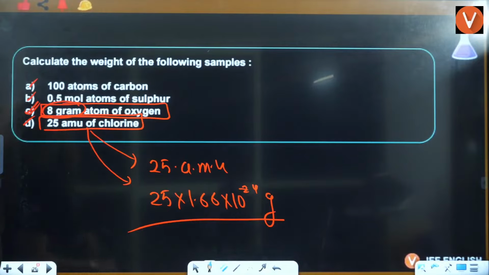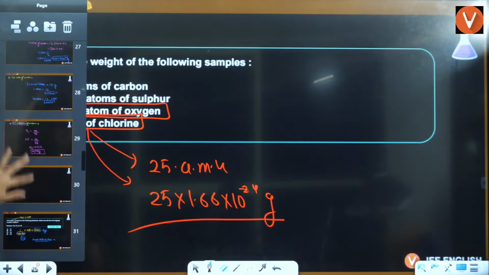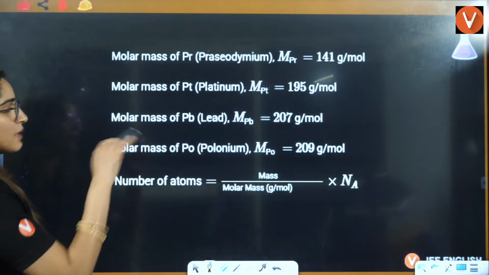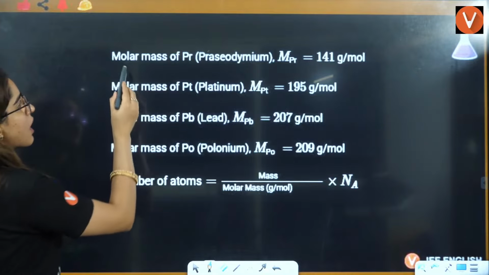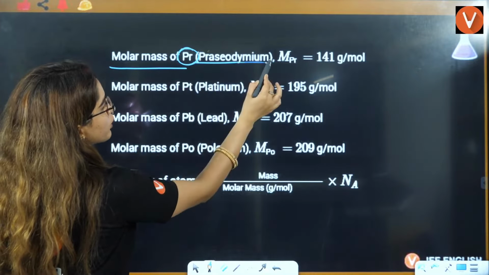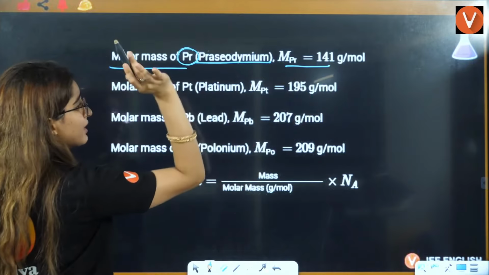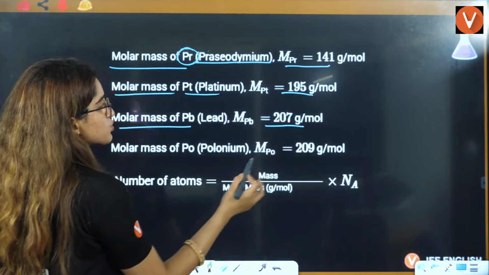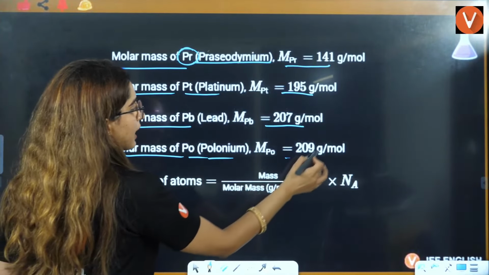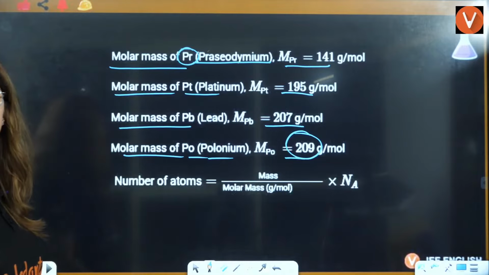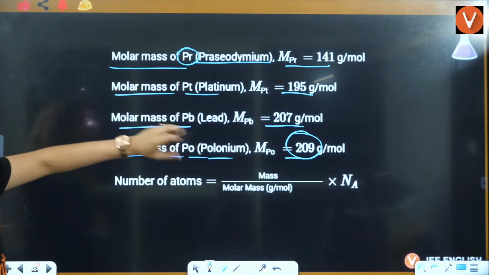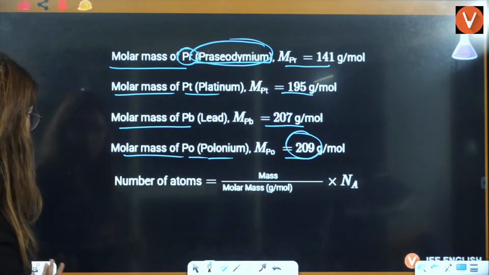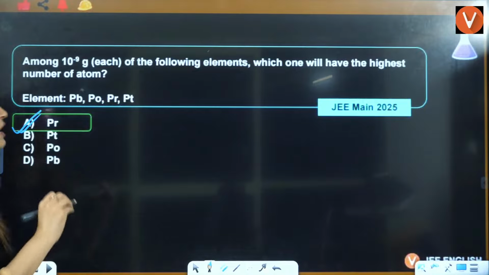Now you have to calculate the value which has the lowest mass. Same thing, we need to get the lowest mass. Molar mass of praseodymium is 141, very high. Platinum is 195, Pb, lead is 207, then you have polonium, that is 209. Out of these, the one which has the lowest mass is praseodymium. So A is the correct answer here.